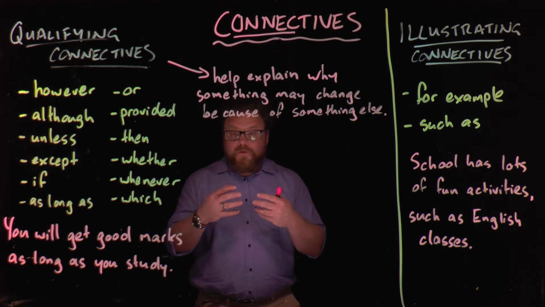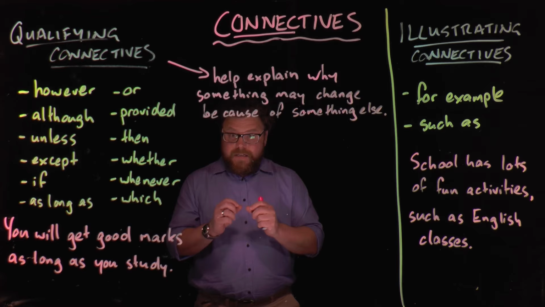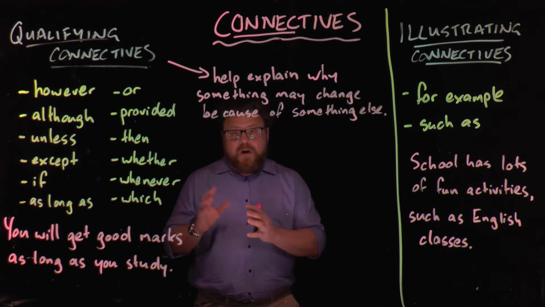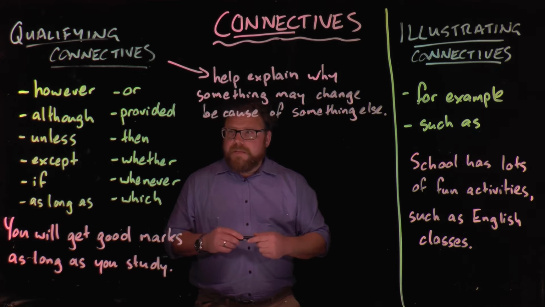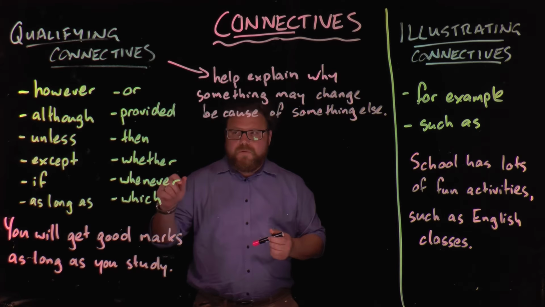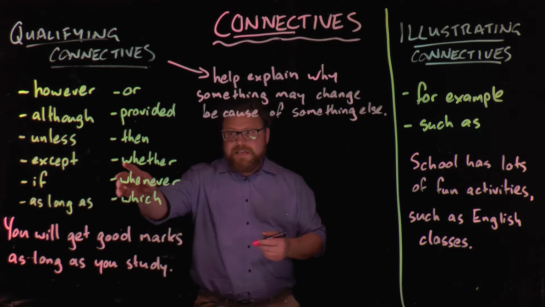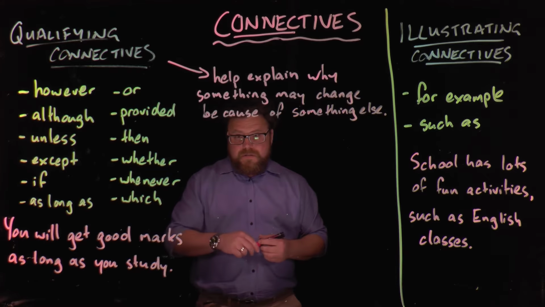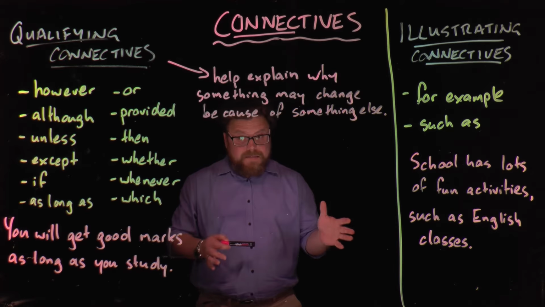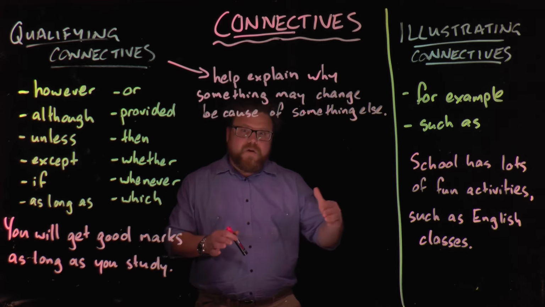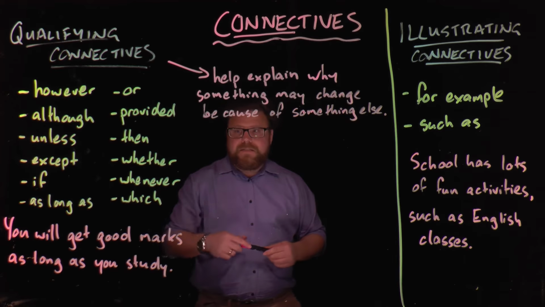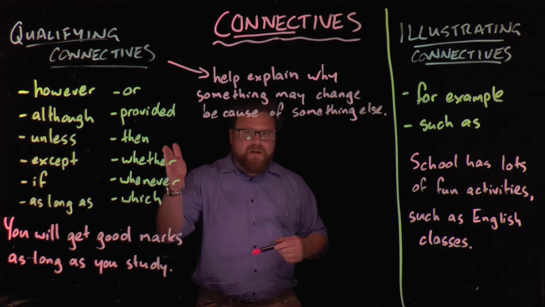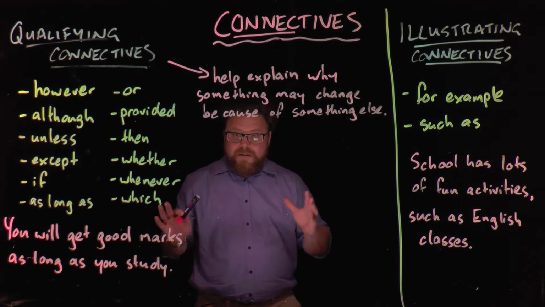So often used when you've got a dependent clause within a sentence that relies on the other clause in the sentence. These are words like however, although, unless, except, if, phrases like as long as, I will do this as long as this happens, or, provided, then, whether, whenever, which. There are lots of these.